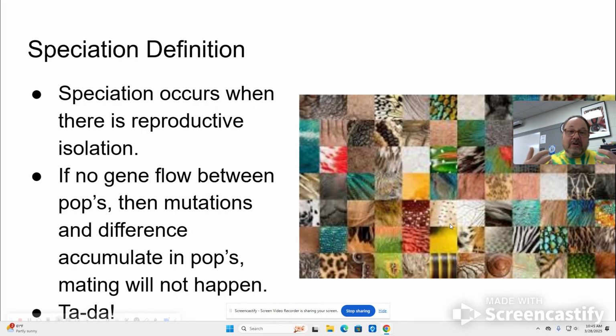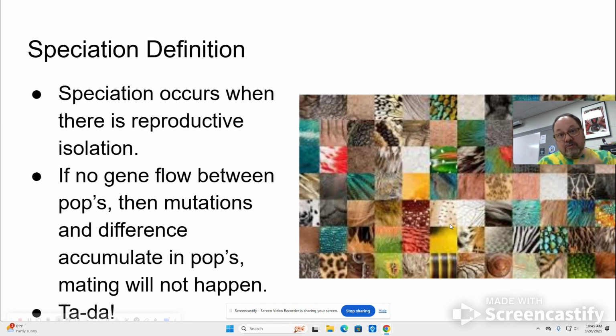So initially you have reproductive isolation. Something is preventing new members of the next generation from being created. And then that allows mutations to fold in over time, because mutations are inevitable. That leads to a creeping change in populations that makes them more and more different from one another until you get to morphologically distinct species. They start to look different from one another.